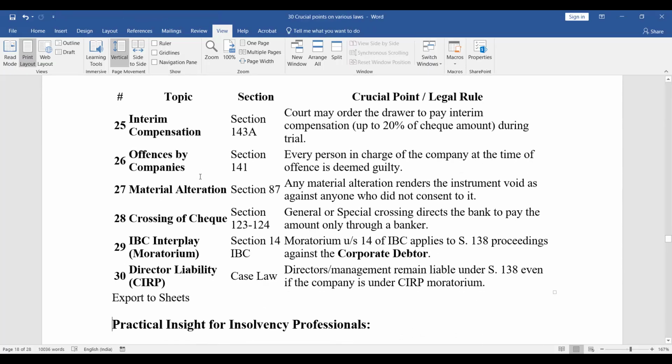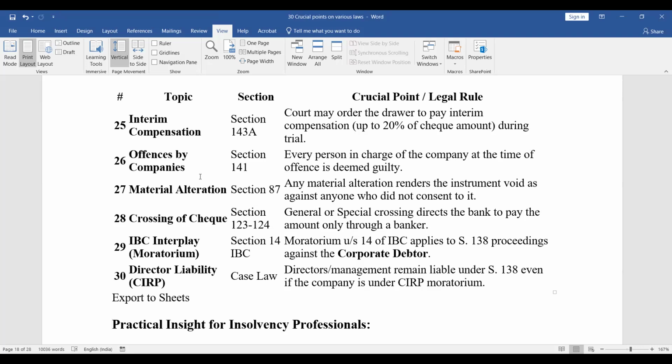Yes. Interim compensation, Section 143A. The court may order the drawer to pay interim compensation up to 20% of the check amount during the trial. Offenses by companies, Section 141. Every person in charge of the company at the time of the offense is deemed guilty. Material alteration, Section 87. Any material alteration renders the instrument void as against anyone who did not consent to it.